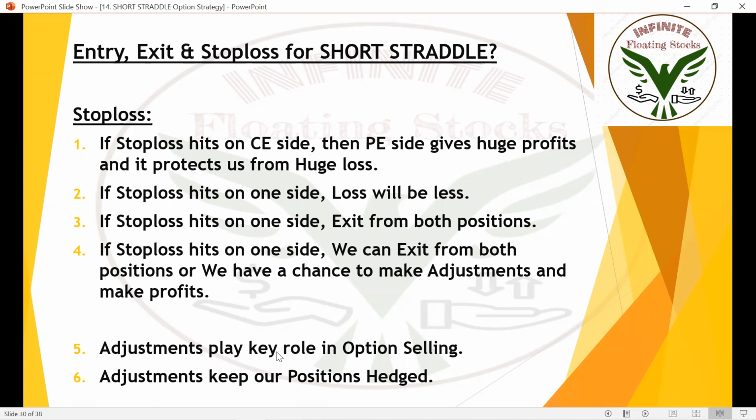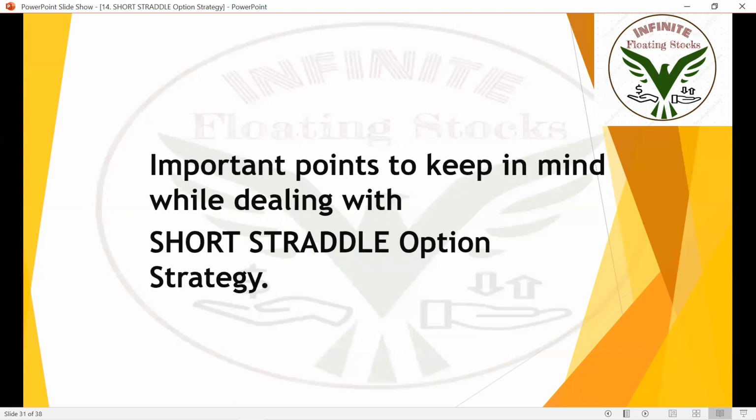And adjustments play a key role in option selling. Because when stop loss hits, we'll get to see some loss, and to convert that loss position to profit, we need to make some adjustments. I'll be teaching about adjustments in upcoming sessions because it's an advanced concept. And adjustments keep our positions hedged. Hedging is a technique that can be used to minimize our loss, or a technique that can be used to bring back our positions into profits from losses. So that's all about stop loss.